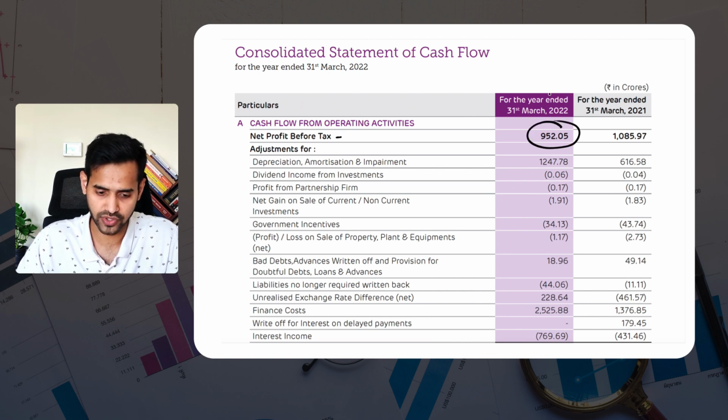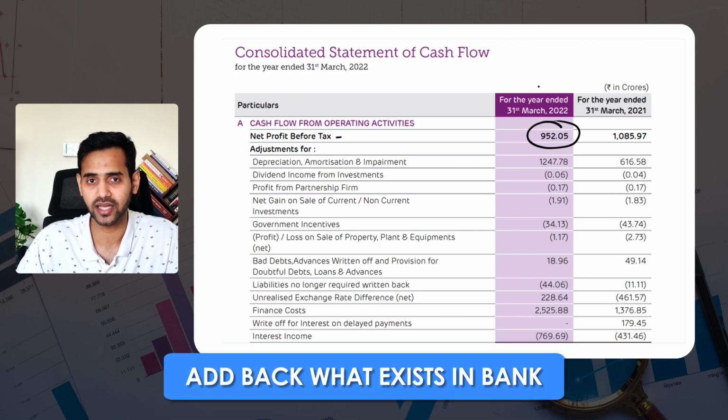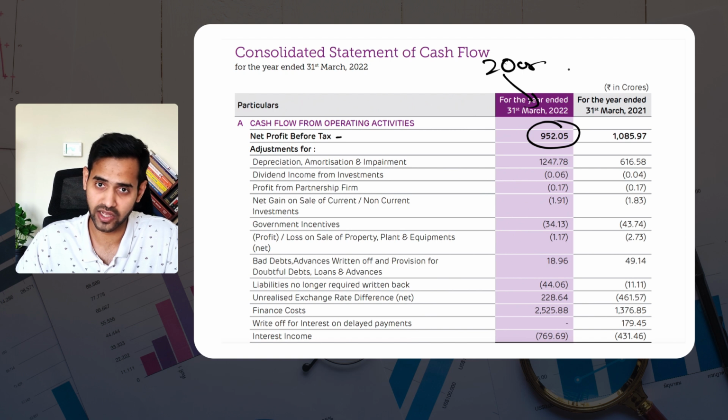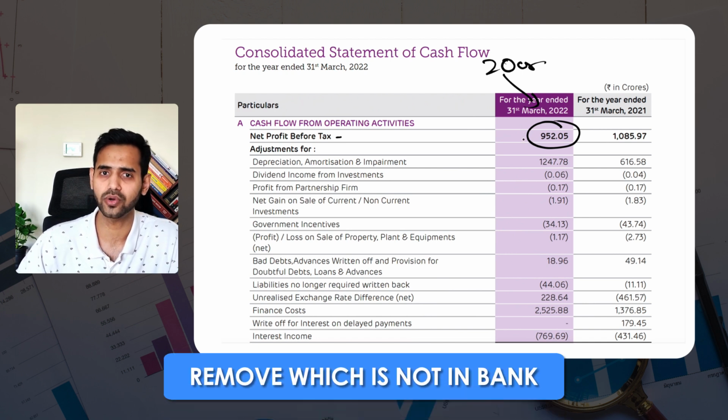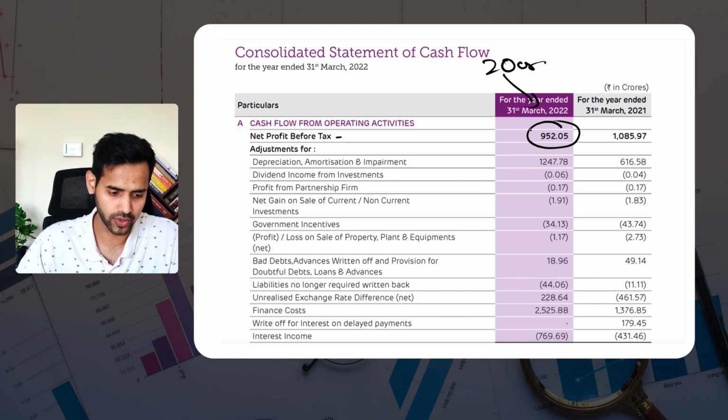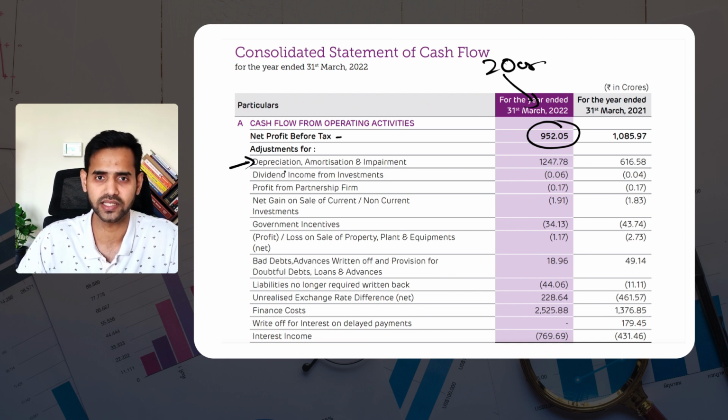What this cash flow statement will do is add back the amounts which are there in the bank account with Adani Enterprises, and also remove those which are not there. Very simple: बैंक में जो है वो फिर से ऐड करो और जो बैंक में नहीं है उसको रिमूव करो. So depreciation amount, ये जो अकाउंट किया था during your income statement preparation, depreciation amortization means कि